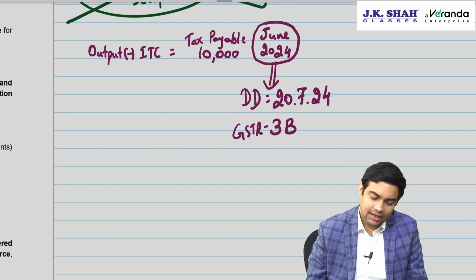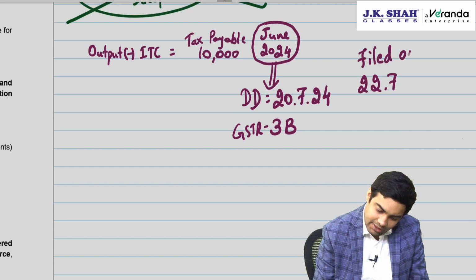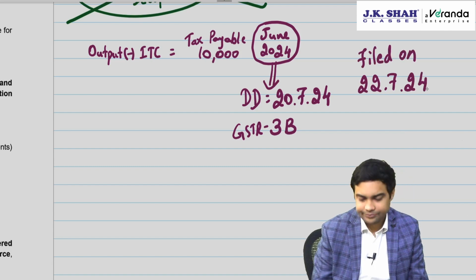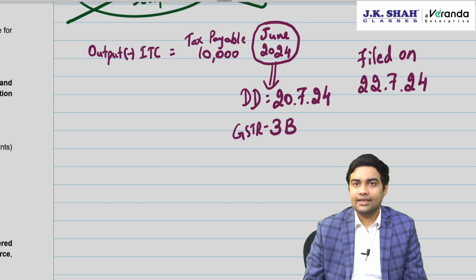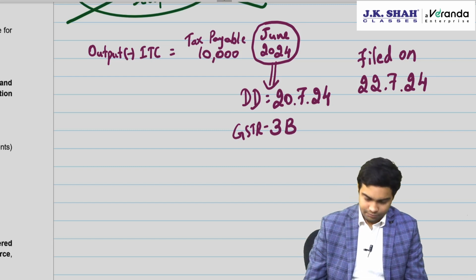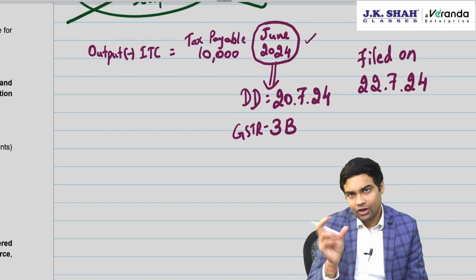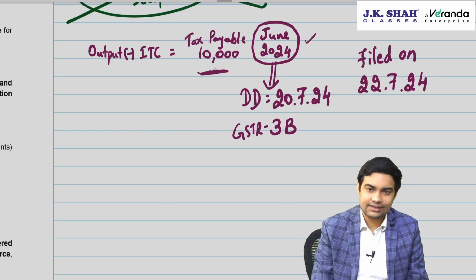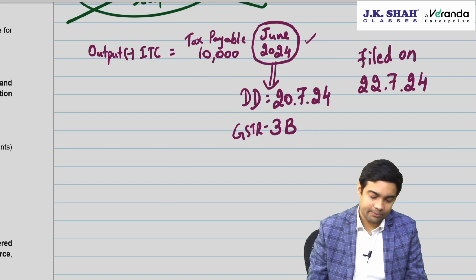Now, say suppose I file the return on 22nd July. Then 2 days interest will apply, correct? Yes, sir. Because if you delay filing return, then interest will apply. And June liability, if you report in June return, interest will apply on net liability. That is 10,000. Now, please understand this very carefully.